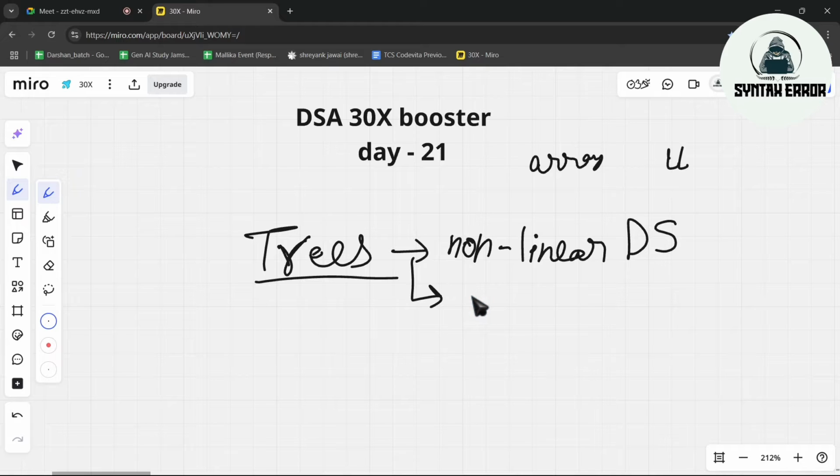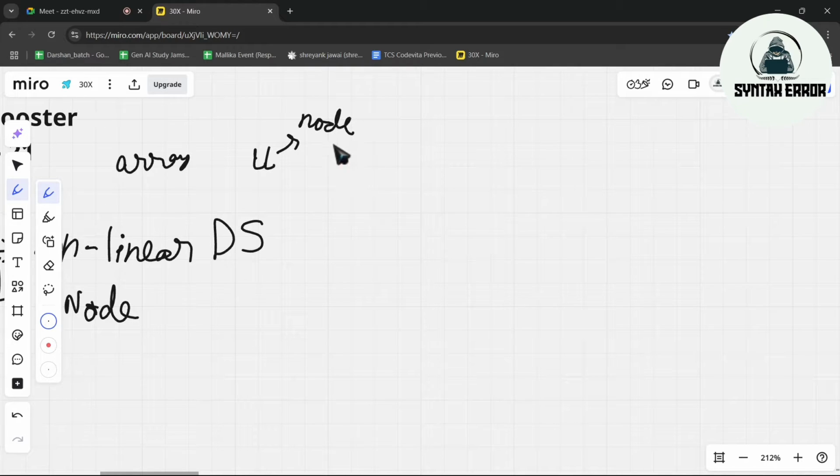it will be made up of a node structure. Okay, so the node which we refer to in a linked list is different from the node in a tree. In a linked list, the node will have a value and a link.